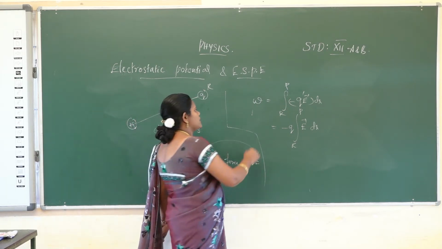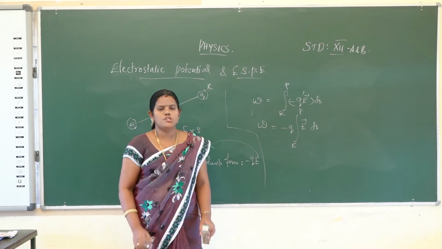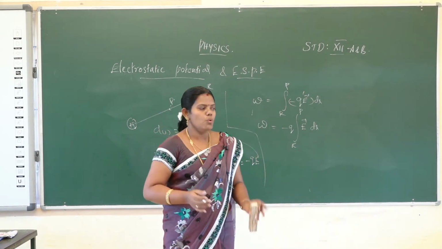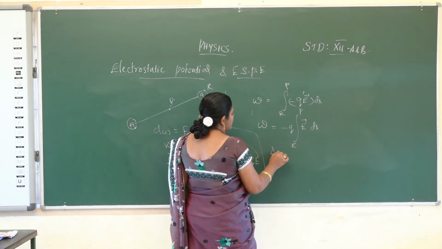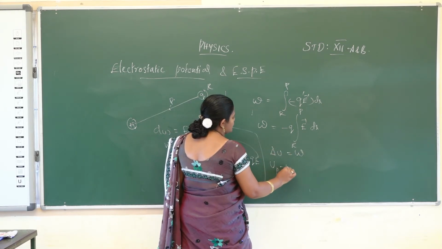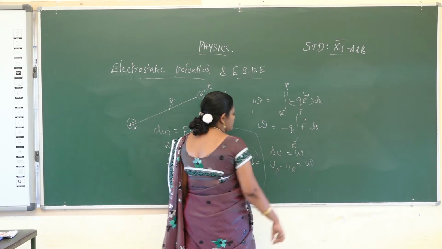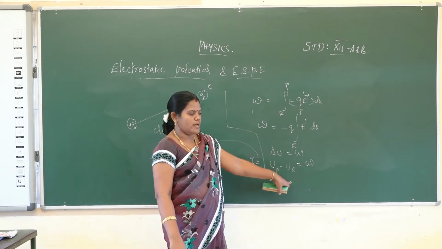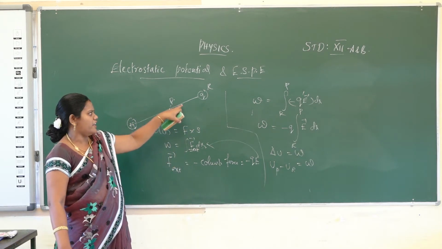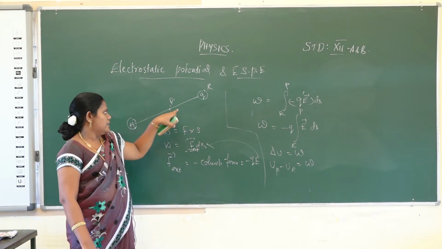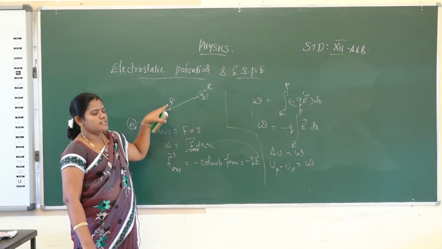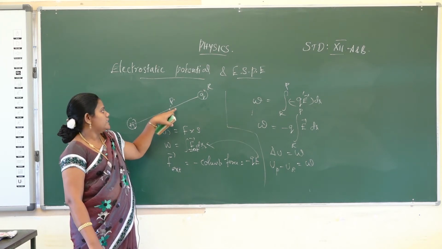The electric potential is stored as work done, stored as electrostatic potential energy. How? The change in potential energy, delta U, is considered as the work done. Change in potential energy means UP minus UR is equal to work done. What is UP? What does UR mean? UR is the energy the charge has at the point R, and UP is the energy the charge has at the point P.